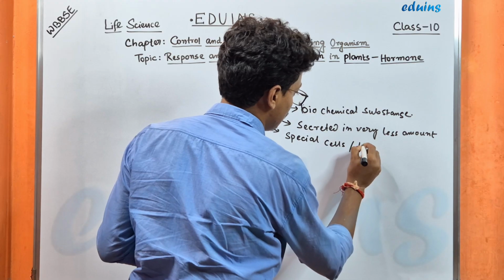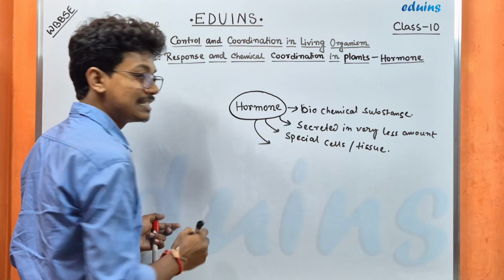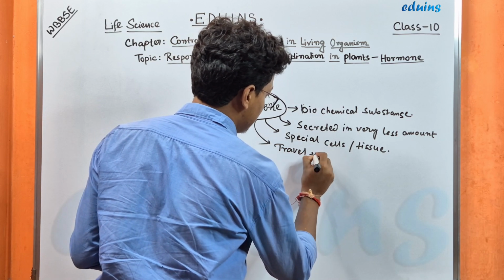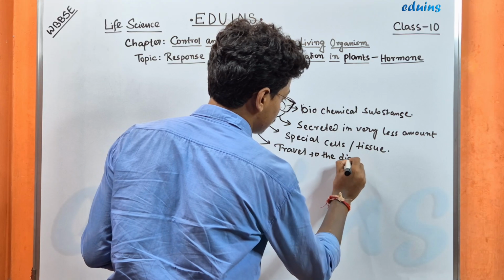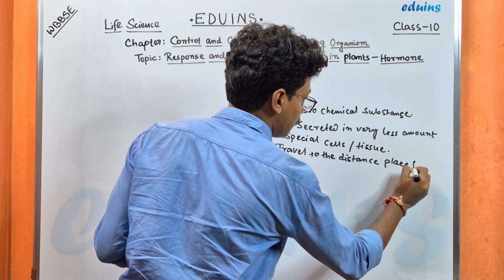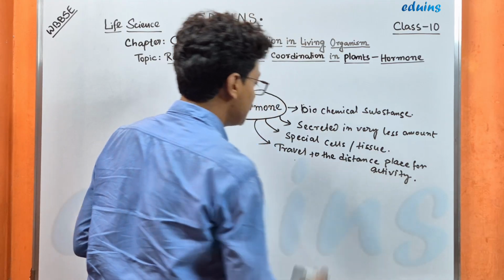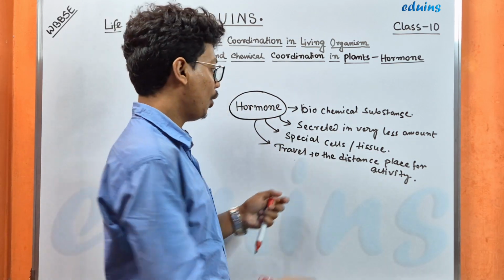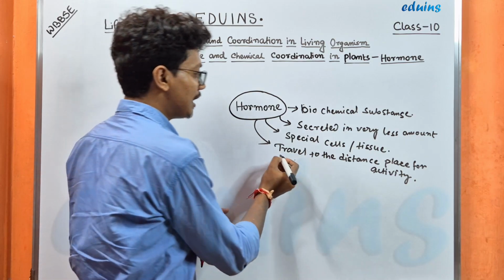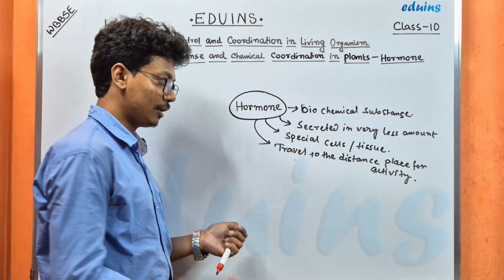Number three, it will travel for activity. What it means? Where it originated, or the cell from which it is secreted, it will not act in the local area. It will be transported to another place through the circulatory system of an organism.